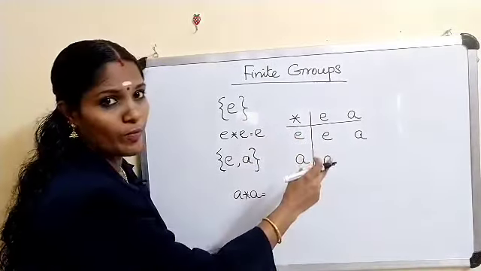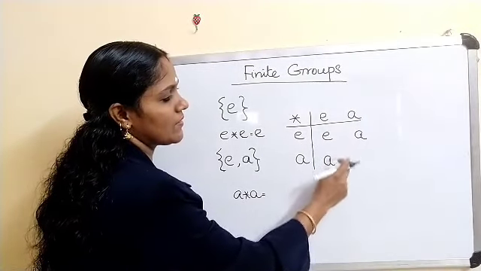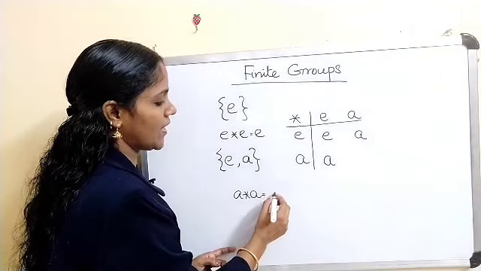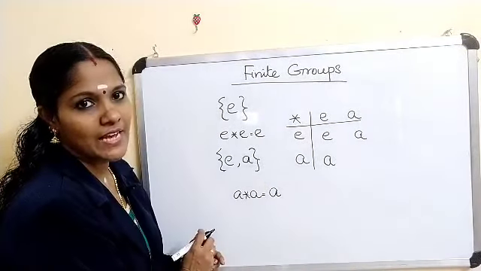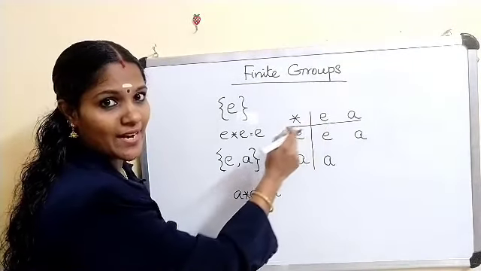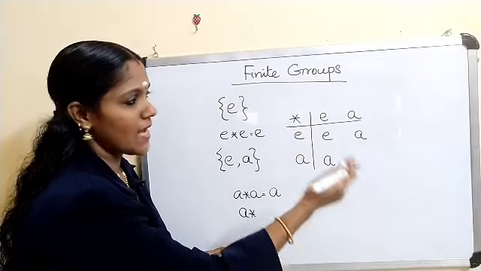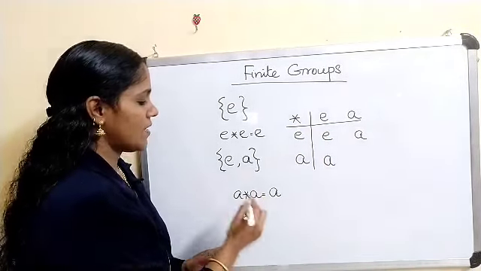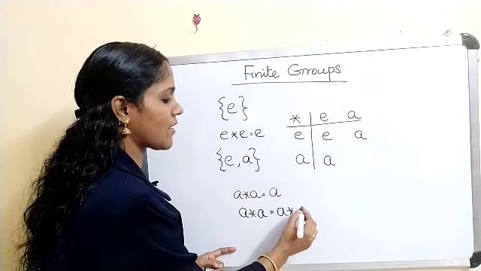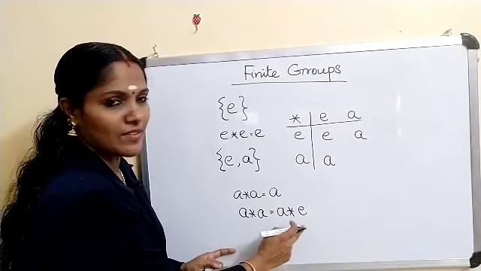This set is a group if and only if the operation is closed. So the only possibilities of elements in this place are E and A. Suppose A star A equals A. What will happen? Here we choose E as the identity element and A is an element other than E. A star A equals, you can write A as A star E, since E is the identity element.